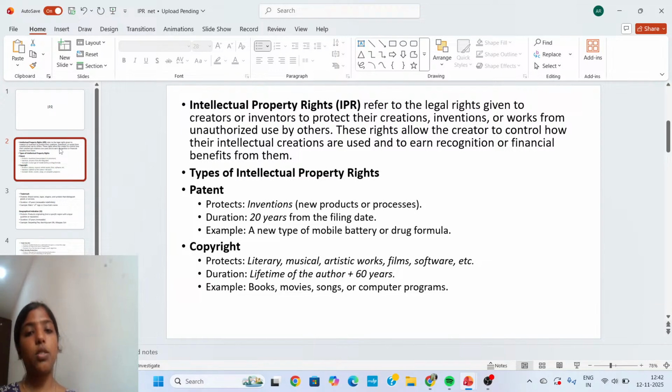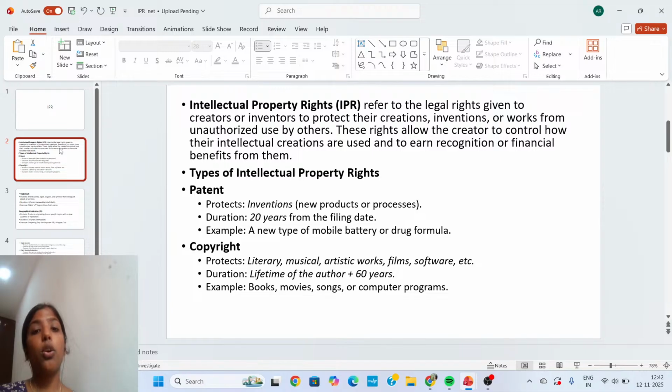And after that, we saw the types of intellectual property right. We saw patent. Patent is what? Patent is mainly granted to inventions. Mainly patent is given to products in two cases, that is product patent and process patent. Duration is 20 years, and for your understanding I have mentioned the example, a new type of mobile battery or drug formula. So this is the concept of patent.